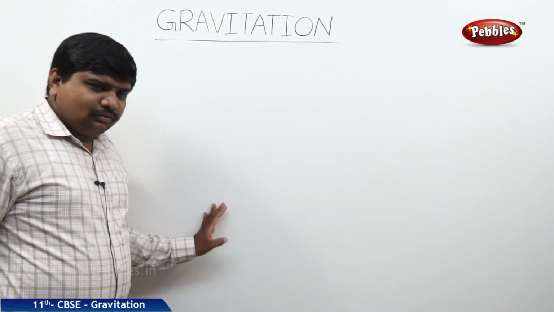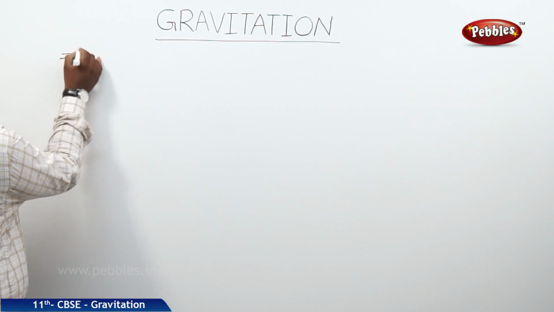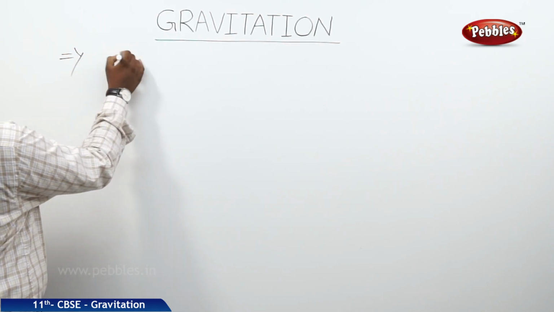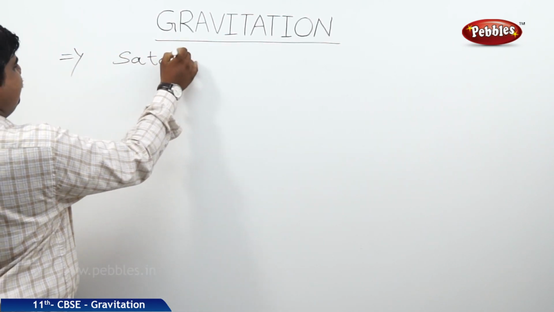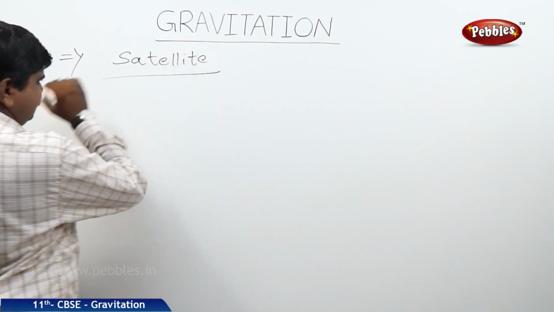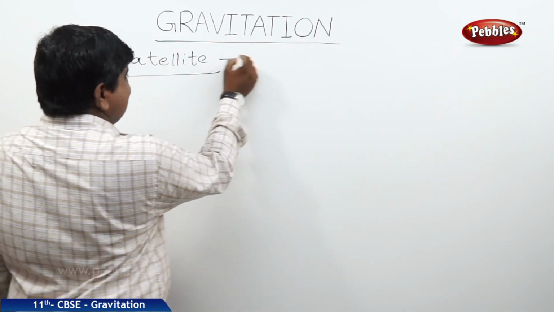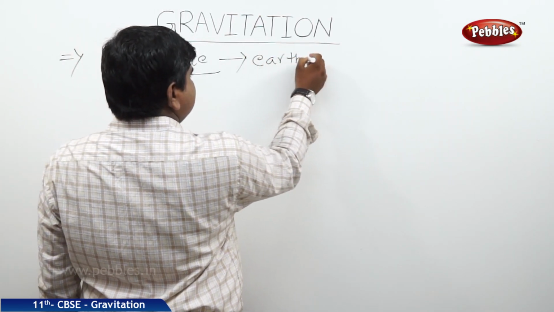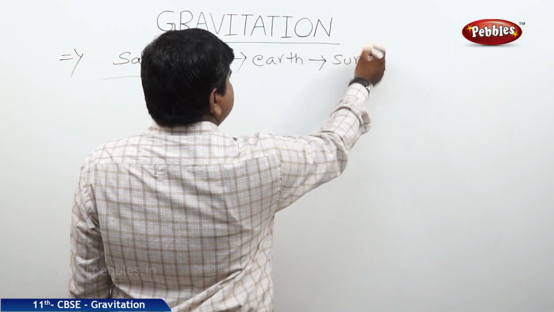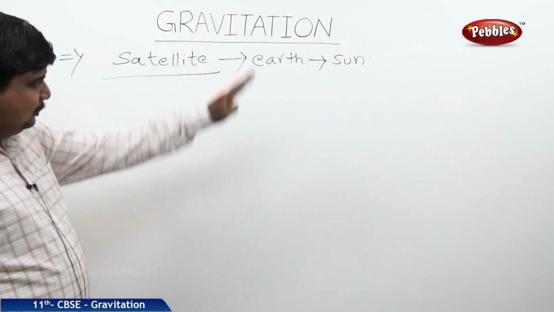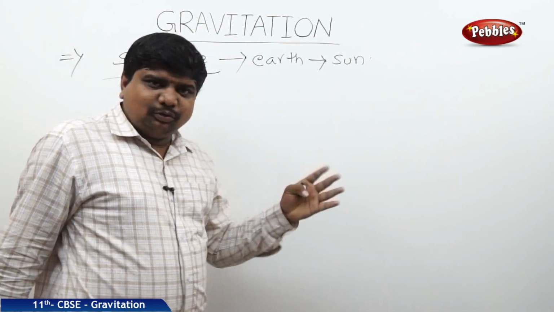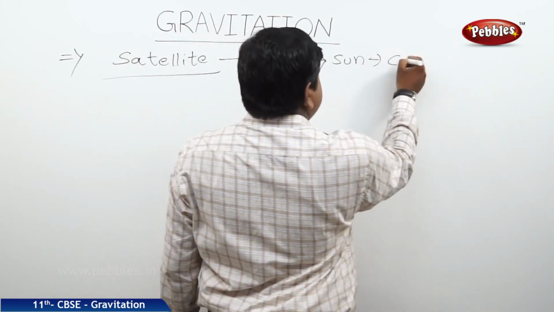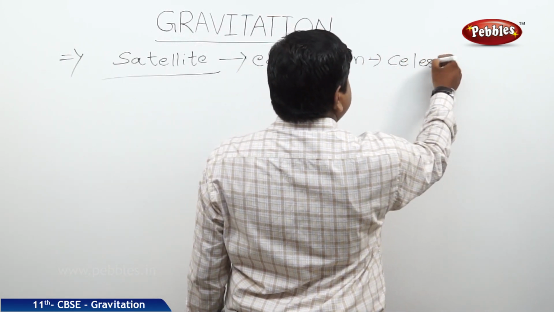The discussion is, there are satellites which are revolving around the Earth, but the Earth is revolving around the Sun. This whole revolution in space is said to be the celestial object's motion.